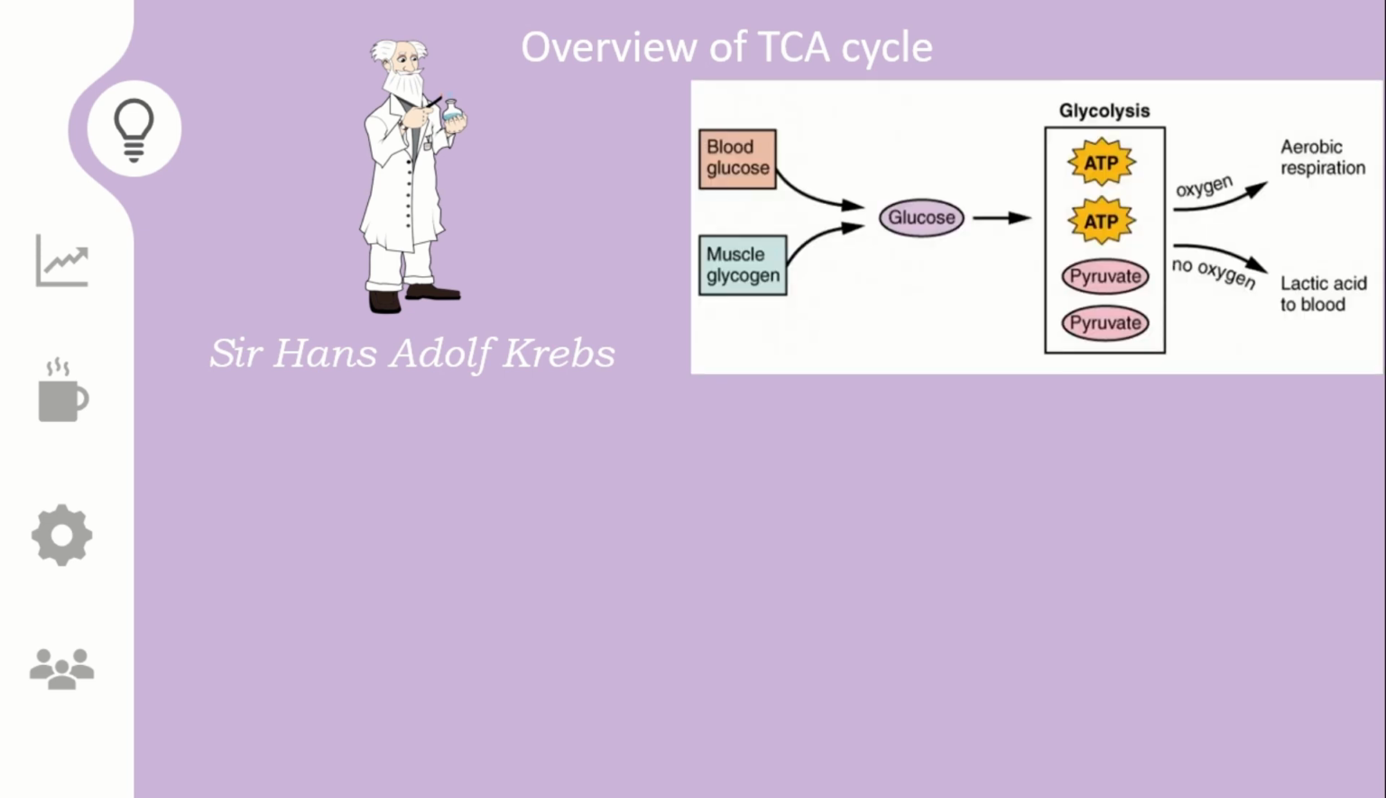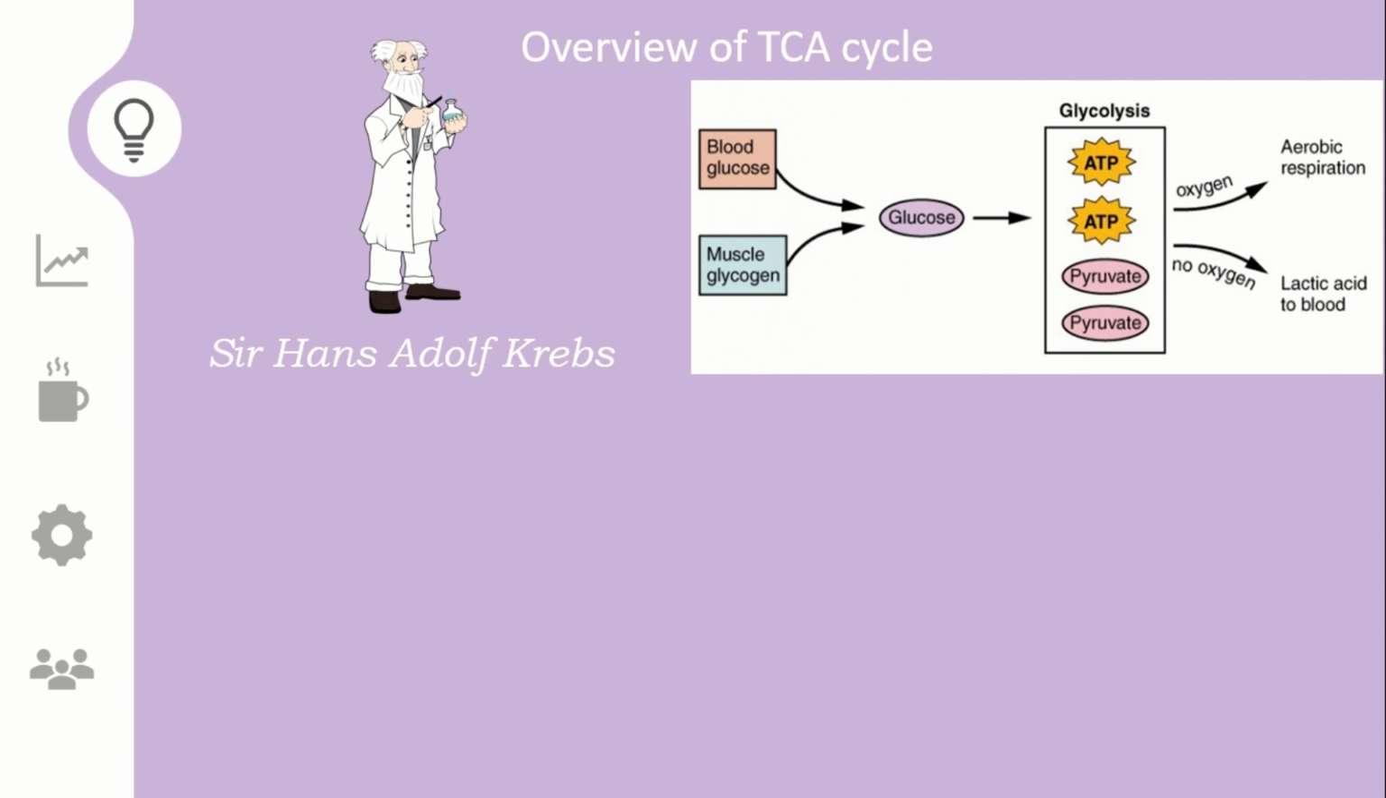Okay, so till now we know that whenever we take glucose or carbohydrate through our diet, it enters into our blood. So blood glucose level is there, and also muscle glycogen, that means glucose gets stored as glycogen, right? And these two are the major sources of glucose in the cell. And then we have already shown that the glucose will undergo glycolysis, and from glycolysis two major things will be produced. First is the ATP, and second one is the pyruvate. These two are the major final products of glycolysis.